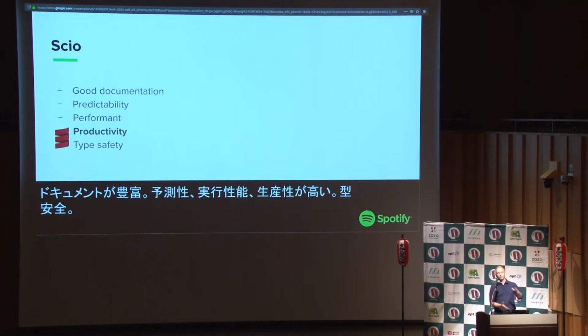And because of all those points, we want type safety. I think if you're serious about the 4 points I just made, the only logical conclusion is I want something that is type safe, because type safety serves documentation, predictability, performance, and productivity. So the Scala language helps us with the 2 last points, which is why we're writing this in Scala.